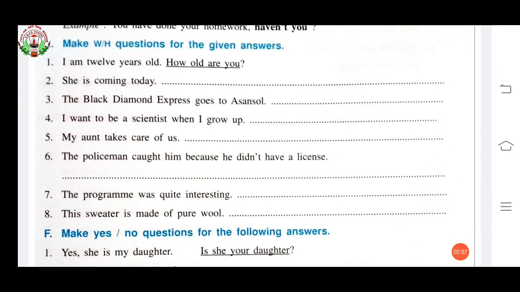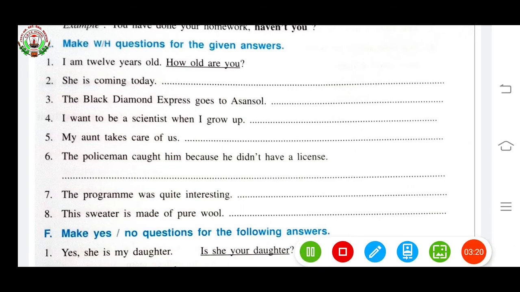Exercise. Make WH questions for the given answers. I am 12 years old. How old are you? So in this, what you have to do? You have to make questions. Remember this, whenever we are making a question, it should end with a question mark.